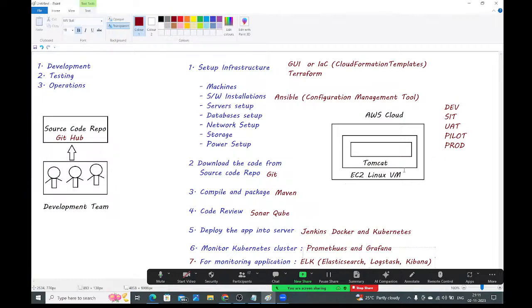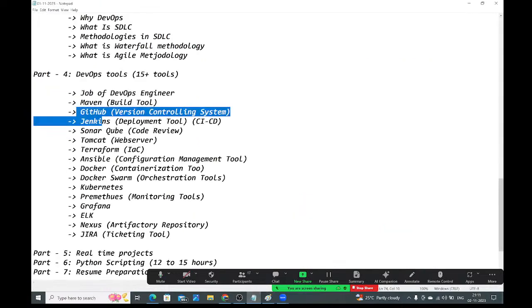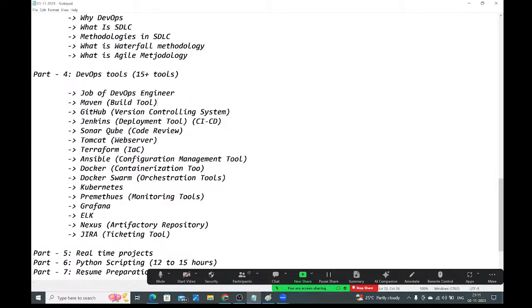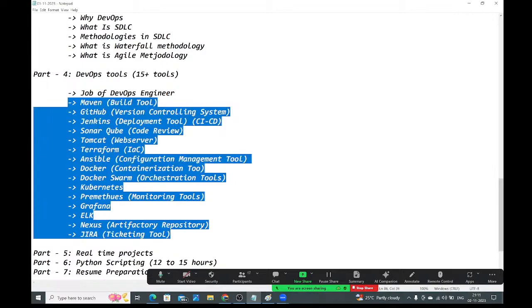Whatever tools I noted in yesterday's session, are all of them covered in the diagram or not? Have a look into this, guys. Here, whatever I mentioned: Maven, GitHub, Jenkins, Sonar, Tomcat, Terraform, Ansible, Docker, Docker Swarm, Kubernetes, Prometheus, Grafana, ELK, Nexus. Are all these covered or not?